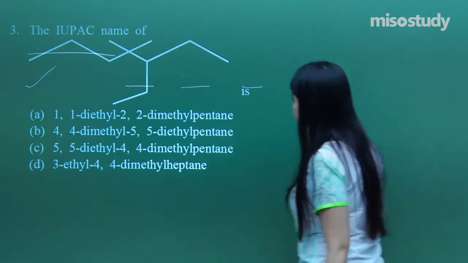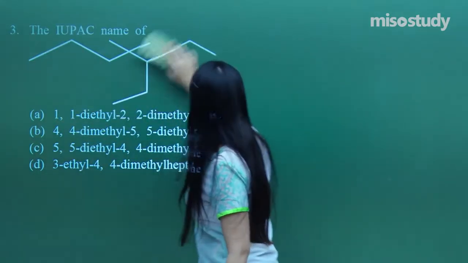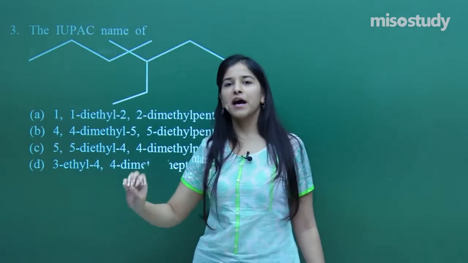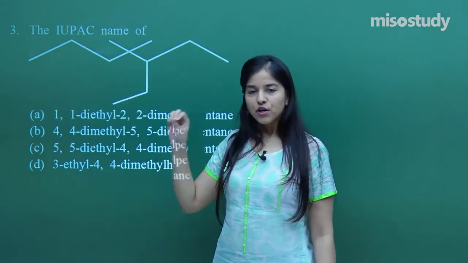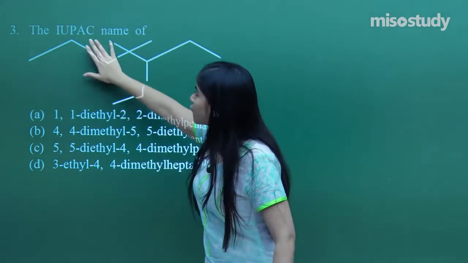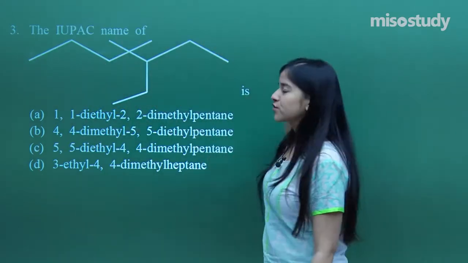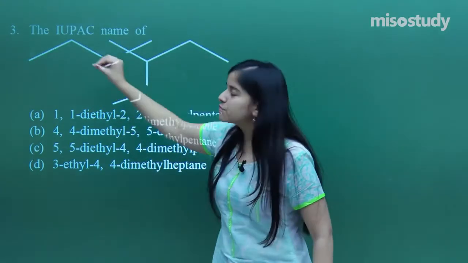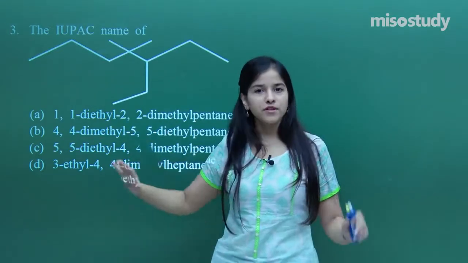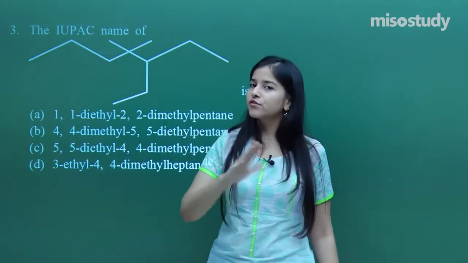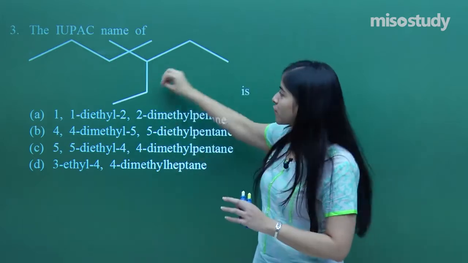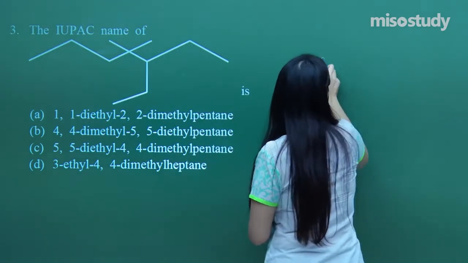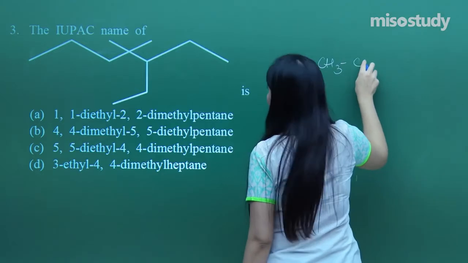What do we have in the next? A very interesting question. They have given the bond line formula, and you need to have an IUPAC name to it. So either you can go for proper formation of a structural formula from this bond line formula, or you just need to mark out a proper word root here itself. So either of the ways you can go. I'll be first drawing the structural formula to make it easy for you. So it would be this. Just draw with me simultaneously.